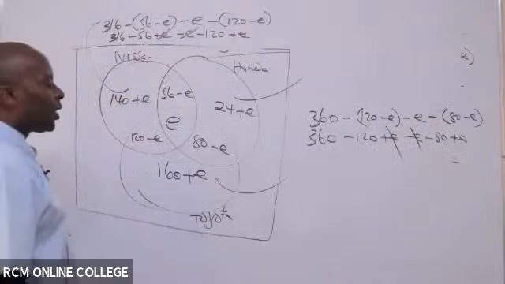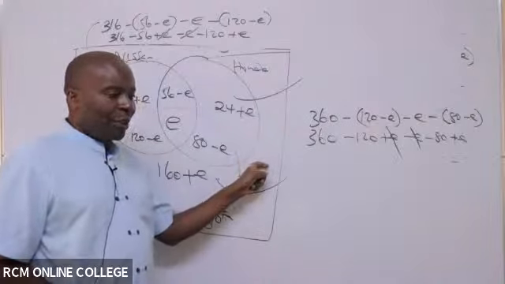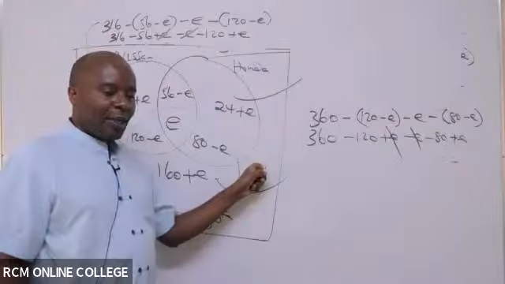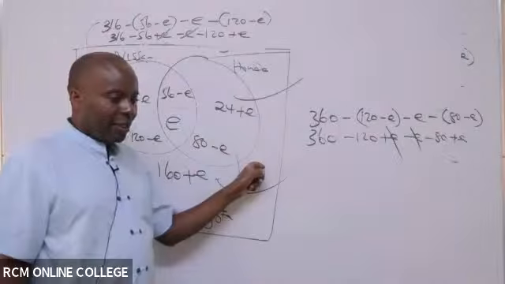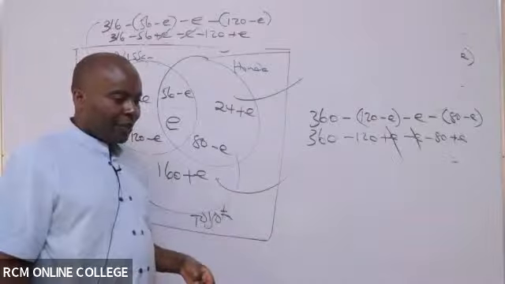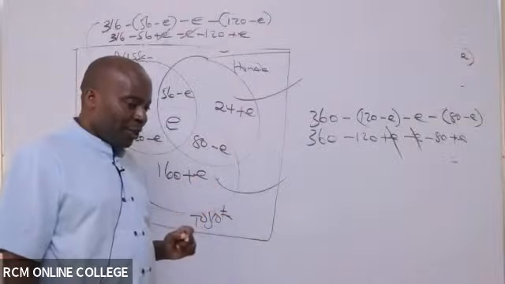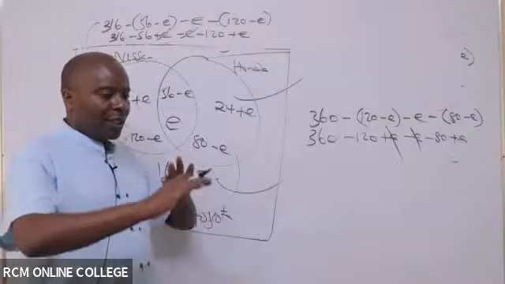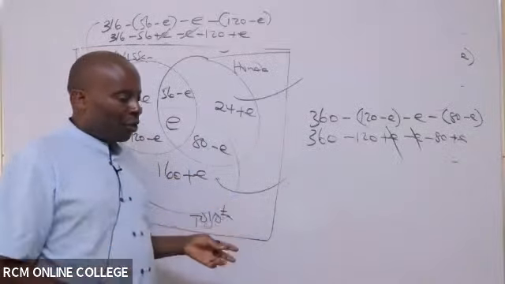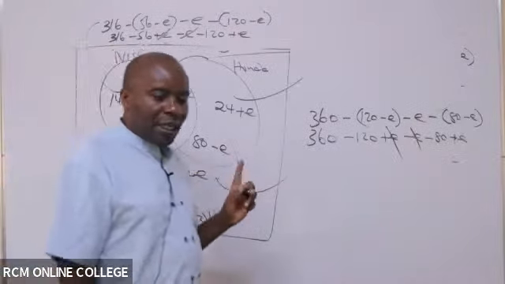Now, of course, in this case, how would you interpret the people who are outside here, who are not in any circle? What do you think of them? Just a normal interpretation: they own no vehicle. Assuming that this universe has only 3 types of vehicles, anybody who is outside here doesn't have any vehicle.